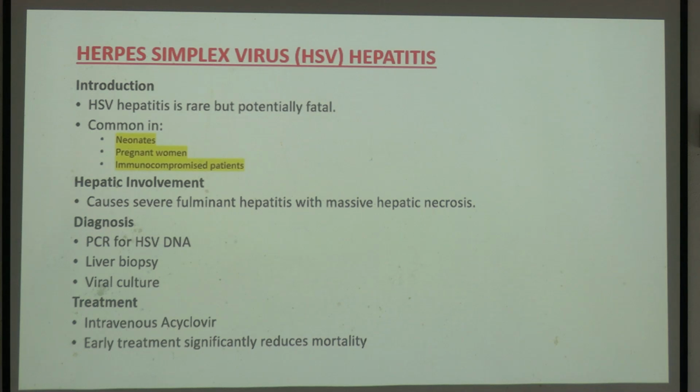Herpes virus doesn't cause hepatitis in normal patients, but pregnant patient, neonates, কিংবা immunocompromised patients, কি হয় যে disseminated disease হয়ে যায়, severe infection হয়ে যায়, তো সেই ক্ষেত্রে the liver is also involved. In those cases, there will be fulminant hepatitis with massive necrosis. Necrosis start হলেই কিন্তু there will be a degenerative change and there will be sharp rise in the hepatic enzymes. ঠিক আছে? So you can do a PCR for the HSV DNA. It's a DNA virus, so you can do a HSV DNA PCR. You can do a liver biopsy and a viral culture also.